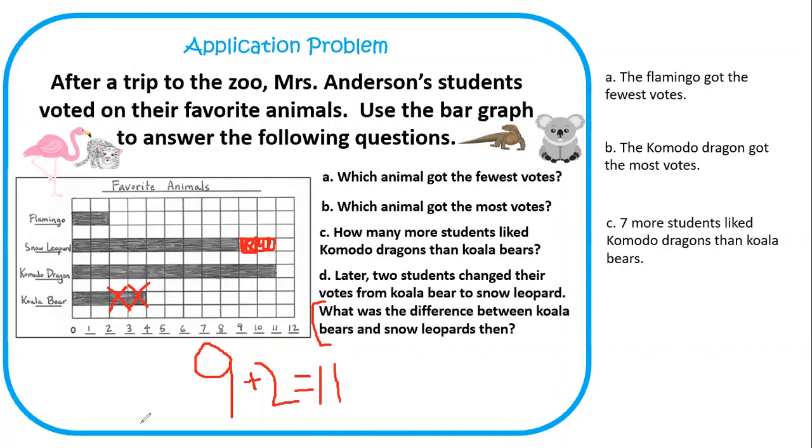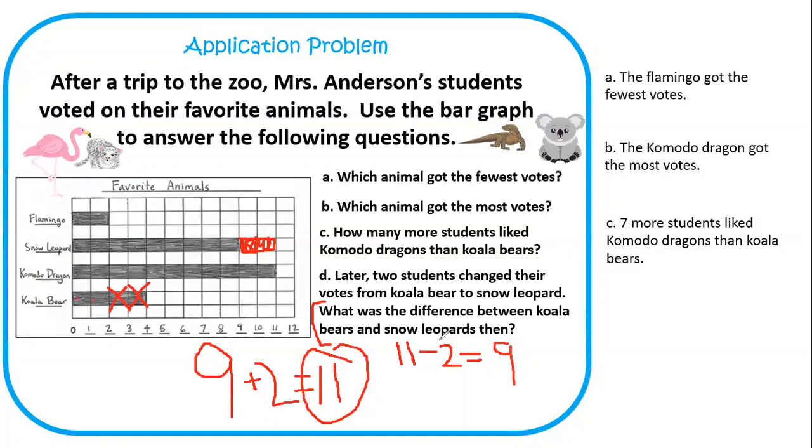Okay, so now we got to look at the snow leopards, which now we know has how many? How many votes? 11. It has 11 votes. But now how many does the koala bear have? The koala bear only has 1, 2. So when we find the difference, we need to make sure that we draw what's the biggest number? 11 minus what's the other category that we're talking about? We have snow leopards and koalas. So how many does the koalas have now? 2, because we took away 2. So now 11 minus 2 equals 9.